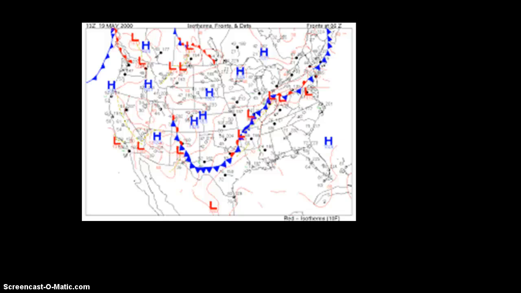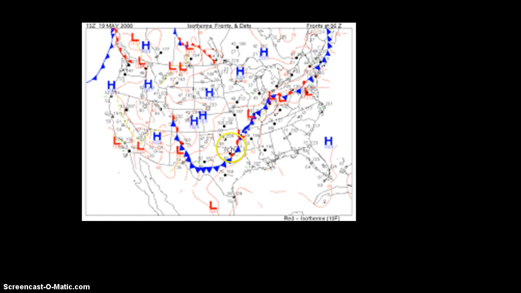This is an example of a weather map as to what a meteorologist would use to display information to people. And so again, you can see that down in this region, this is the blue line with the triangles, and so what we'd say is that there's a cold front in this area, and depending on the direction that it's moving, which you can tell is in this direction, it's going to bring cooler temperatures, clouds, and possibly storms to this region. Up here you can see that there is the red with the half circles. That represents a warm front. It is moving in this direction, which means that there's going to be warmer temperatures in this area.